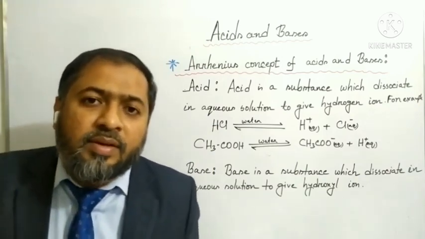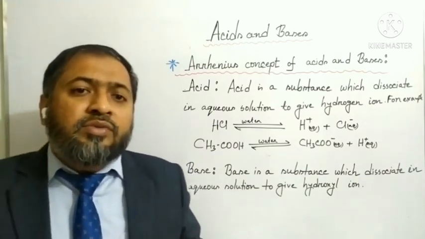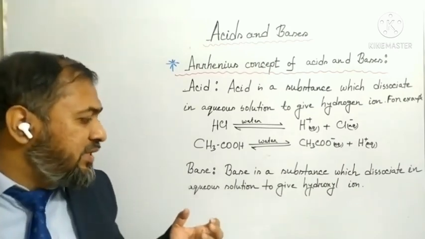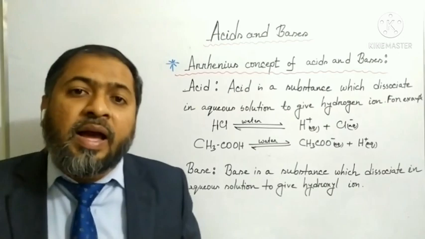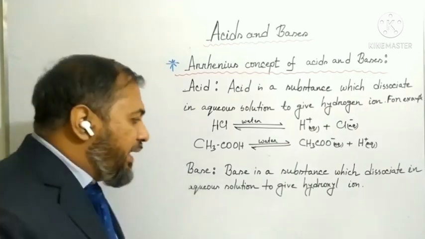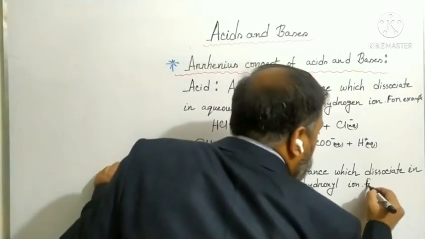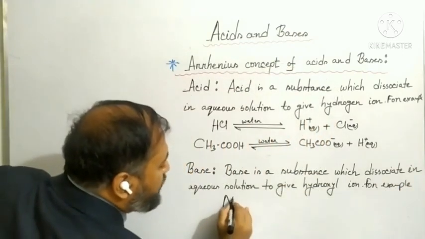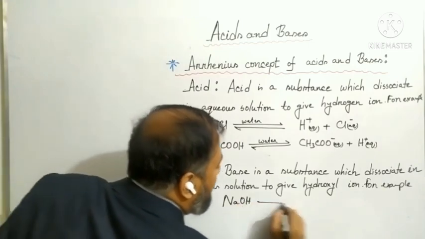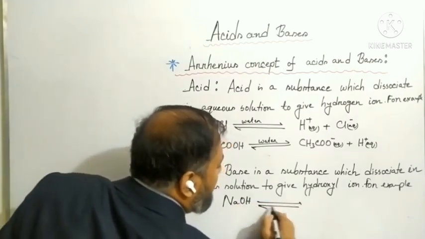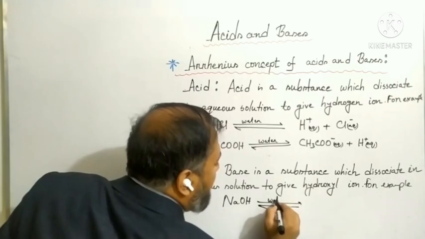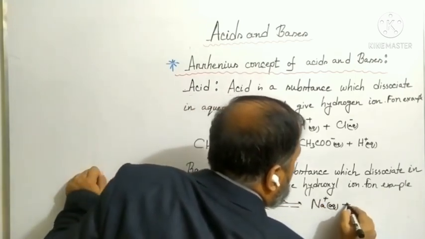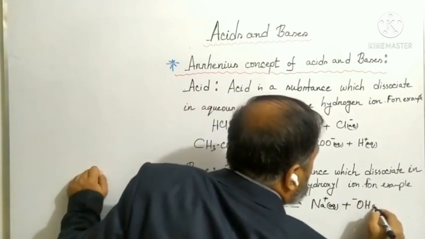Now come to the second one, base. According to the Arrhenius concept, base is a substance which dissociates in aqueous solution to give hydroxyl ion. I am going to give you an example. You can see sodium hydroxide, when water is added to sodium hydroxide, it produces sodium ion and hydroxyl ion.